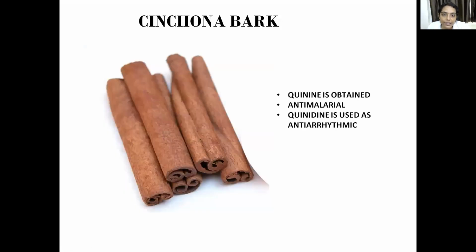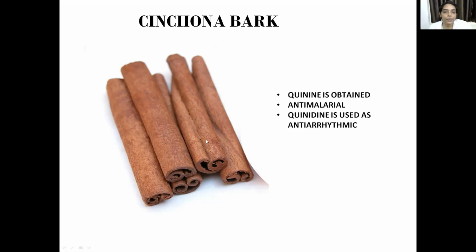So we have two barks, cinchona bark, and we have one more, Rauwolfia serpentina. We have roots of Rauwolfia serpentina. Okay. So here cinchona bark, what is obtained from cinchona? Quinine. So quinine, it is used as an anti-malarial drug, and it is effective against almost all species of Plasmodium. And another use is the D isomer of quinine, that is quinidine. Okay, quinidine is used as an anti-arrhythmic. So two uses will be anti-malarial and anti-arrhythmic.